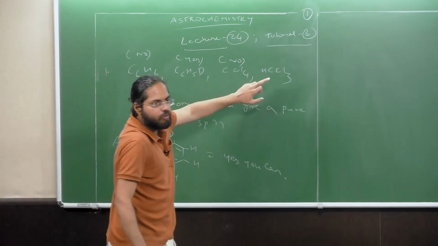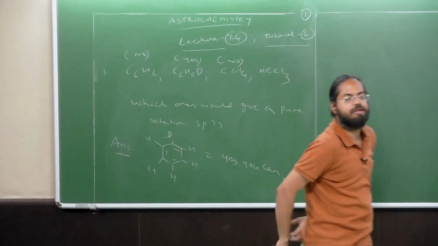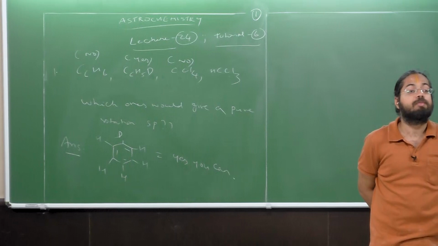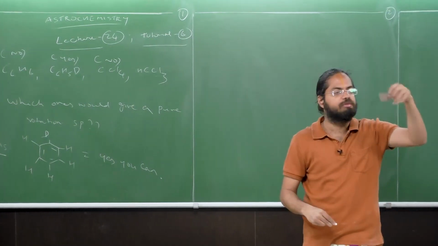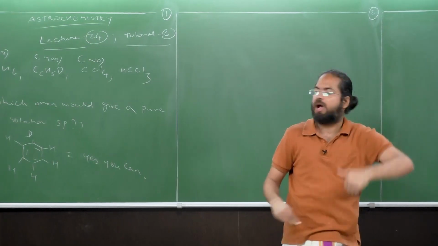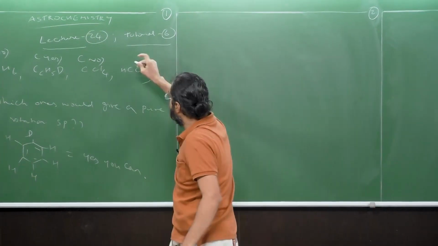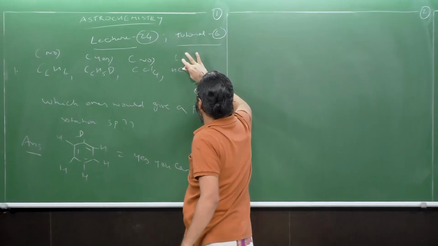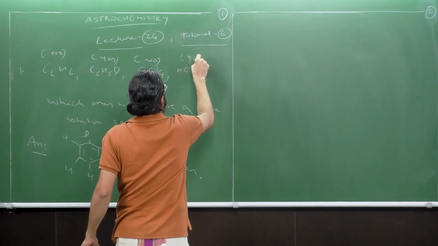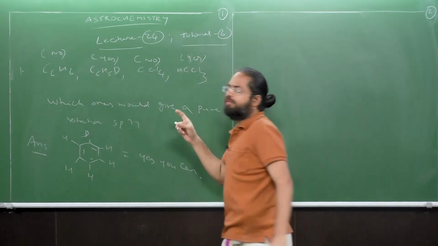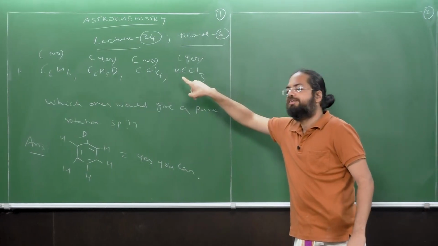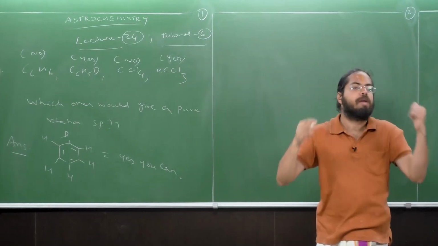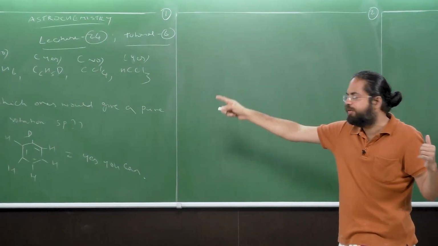And what about this molecule, CHCl3? There will be a net dipole moment. No matter what the orientation of the three chlorines is, they don't get cancelled out by the one CH. So the answer is yes. I will leave it to you as homework to write down the structure of CHCl3 and look at the magnitudes of the dipole moments and see if they cancel out or not.